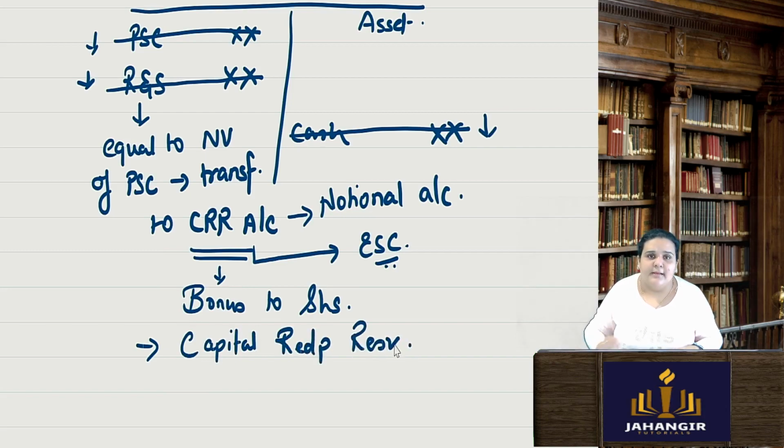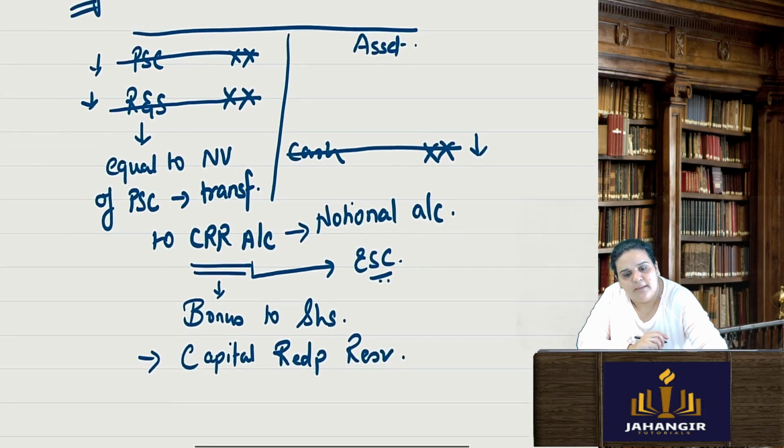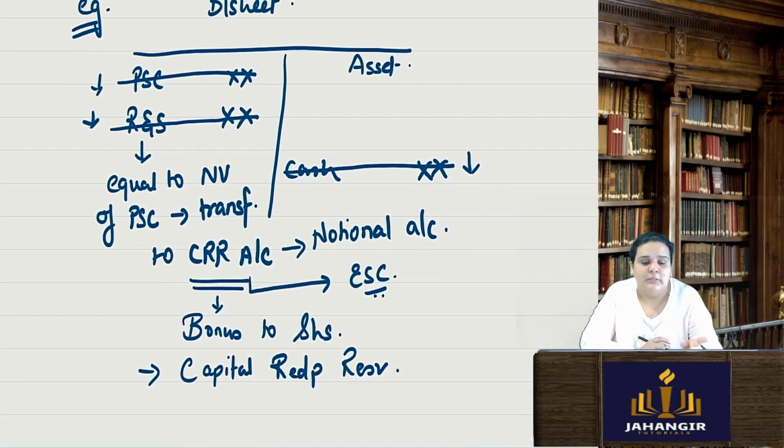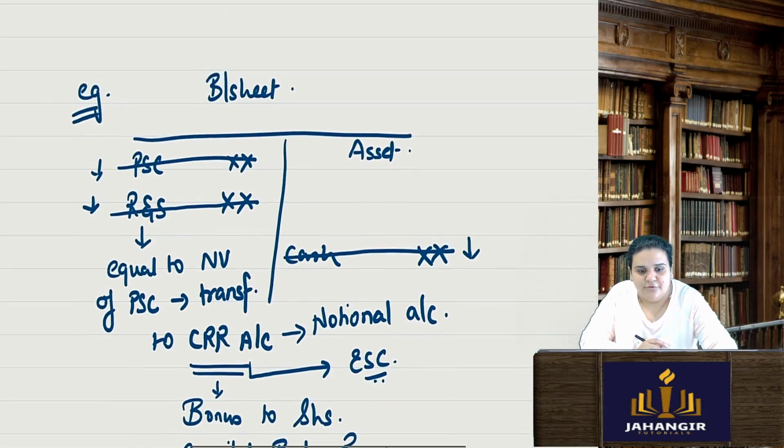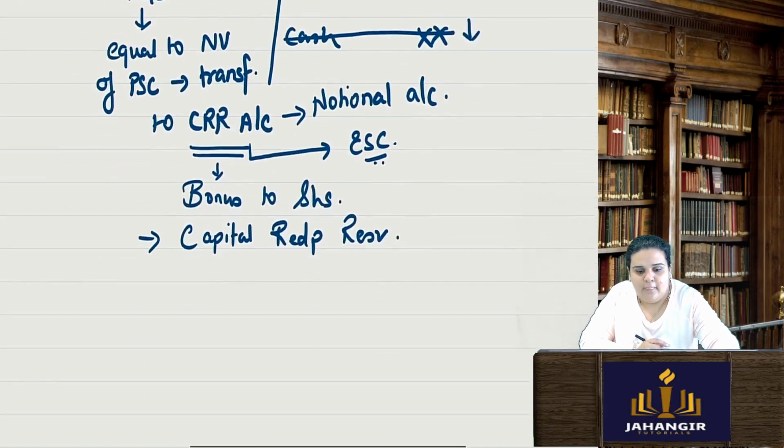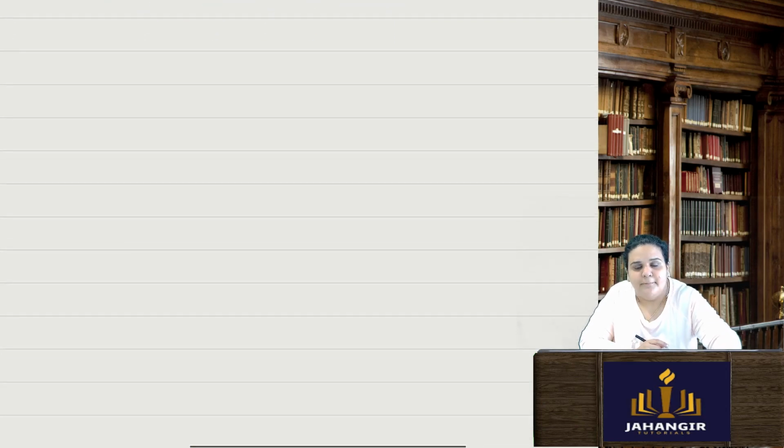On the practical front, if you see many companies who do a redemption, they will sometime announce a bonus to their shareholders. Why? Because they just want to get rid of this CRR appearing in their balance sheet. They want these reserves to be turned into capital. Am I clear so far? That is the purpose of why we make a CRR account.